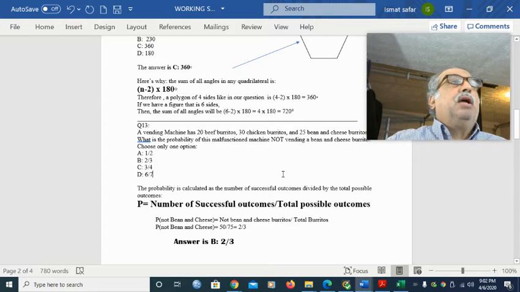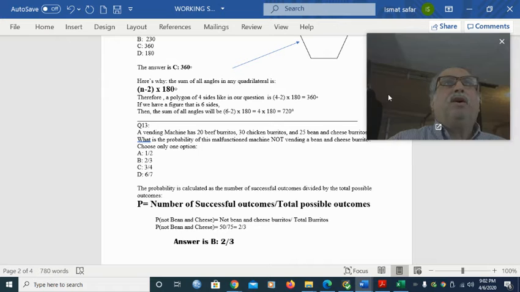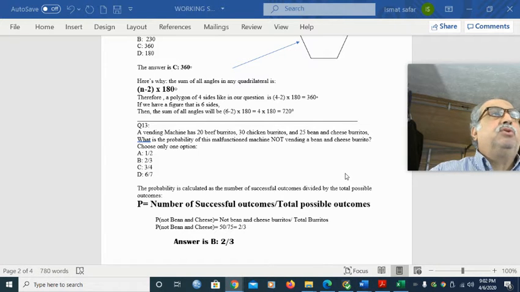Okay. Now, question 13. Question 13 is a vending machine has 20 beef burritos, 30 chicken burritos, and 25 bean and cheese burritos. What is the probability of this malfunctioned machine? If this machine will break down, if it will give you a hard time, okay, what is the chance that this machine will not vend a bean and cheese burrito, which is 25 right here, right?